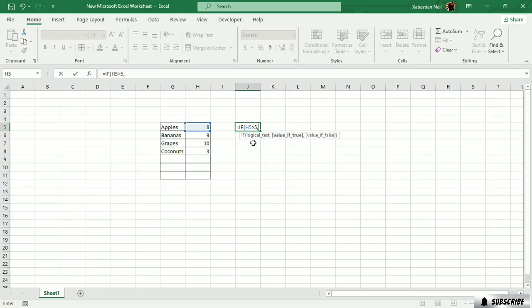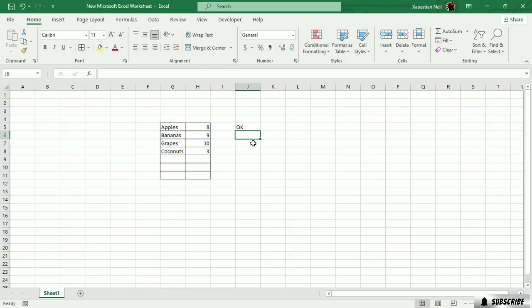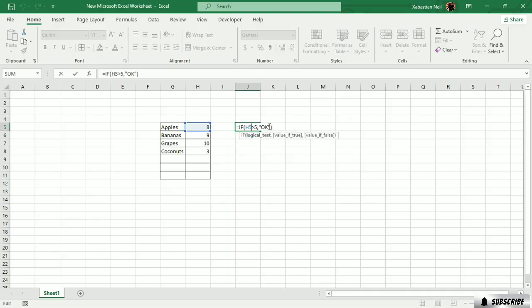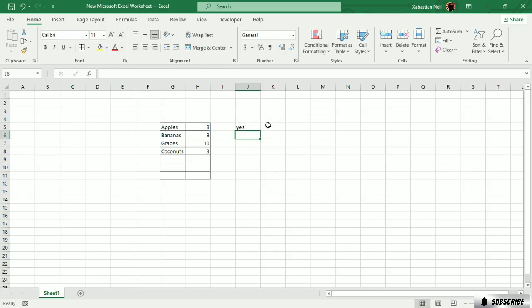If it is greater than 5, I want it to show something like "okay". I'm going to type this, close the parenthesis, and press Enter, and you can see that the statement is true. Due to the statement being true, it is shown as "okay". If I want it to show "yes" instead, I can also do that, and you will see that it turns into "yes".